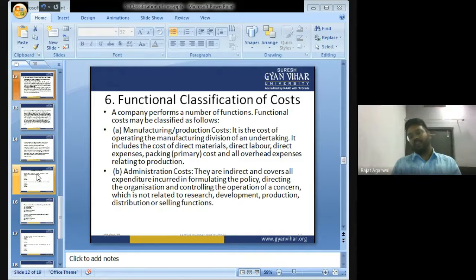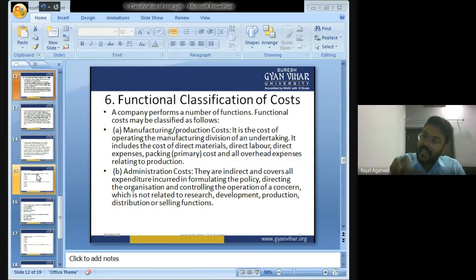What is administrative cost? Administrative costs are all those costs which are incurred in formulating policies. Every company, whoever is manufacturing mobiles or water bottles or laptops or music systems, has to make some policies on the basis of which the production work will be regulated.